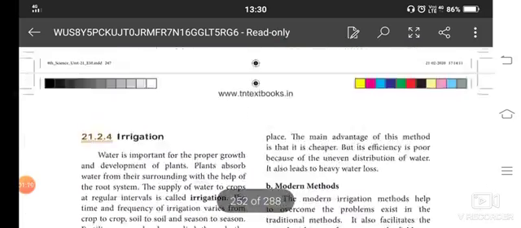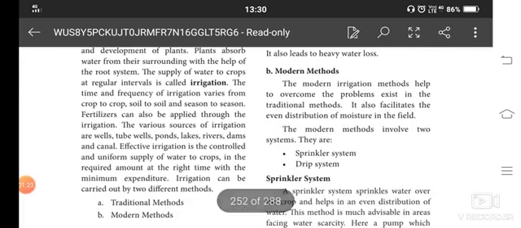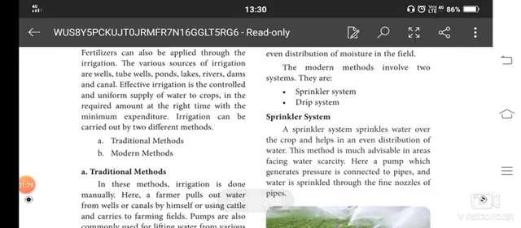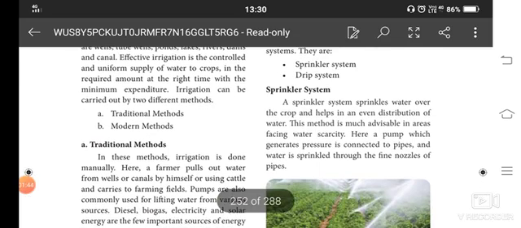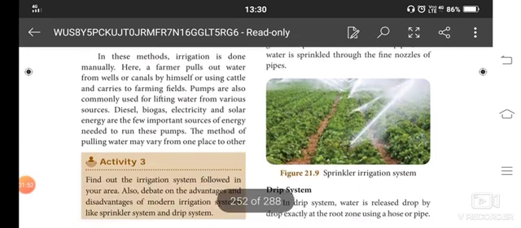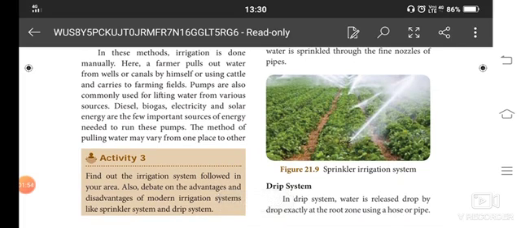In the modern methods, we have the sprinkler system and the drip system. Sprinkler means we can spray water evenly over the crops, at different times as well as regular intervals. When there is water scarcity, and it is a very hard time to consume less water, we can use the sprinkler system. The pump generates pressure, and with the help of the pressure, connected to the pipes, it evenly sprinkles the water through the nozzle pipes. Here is the picture given for sprinkler irrigation.